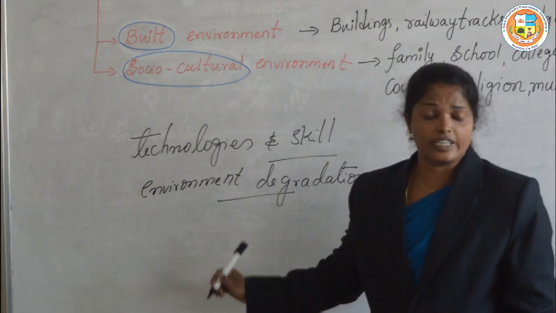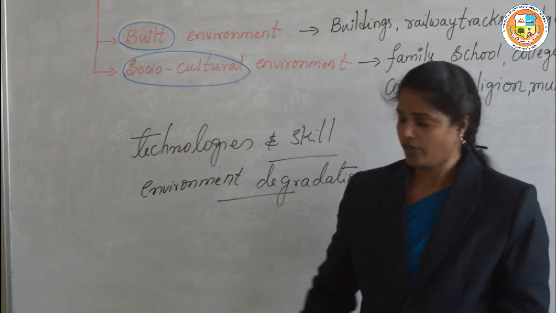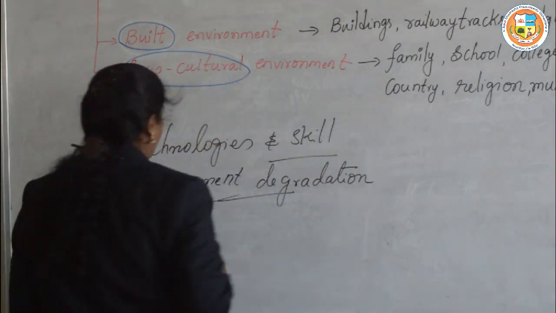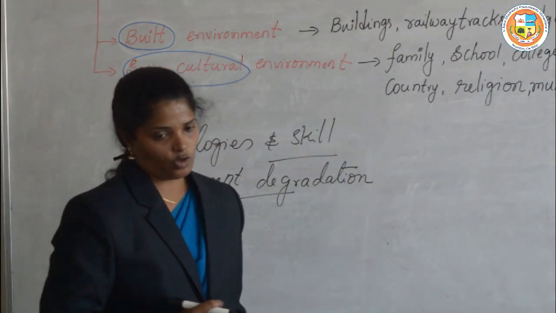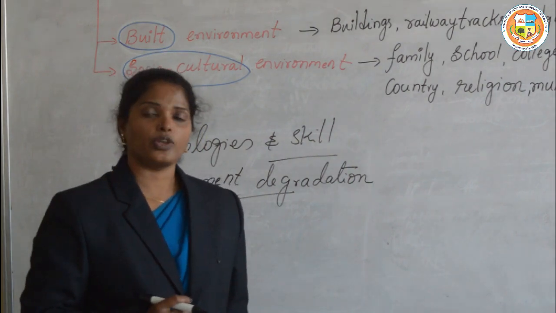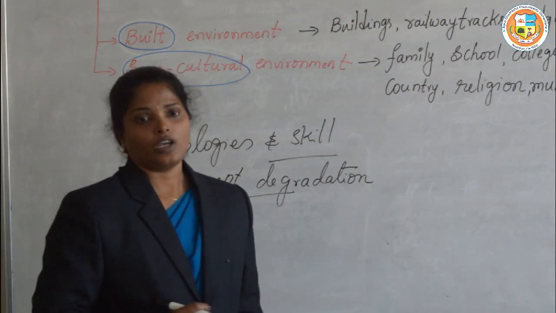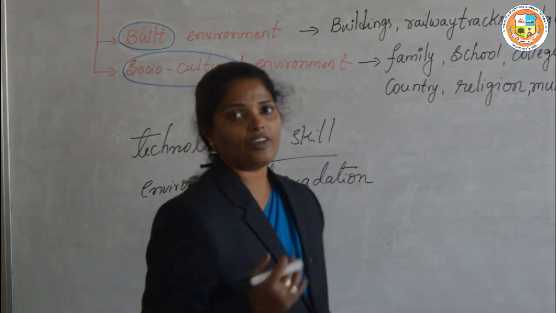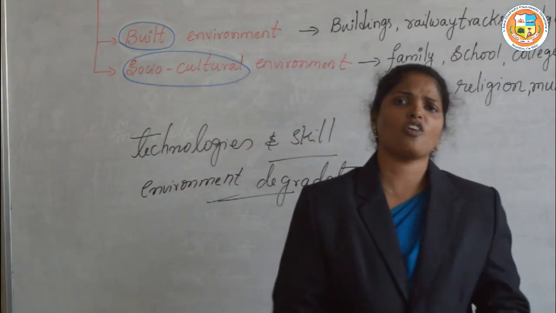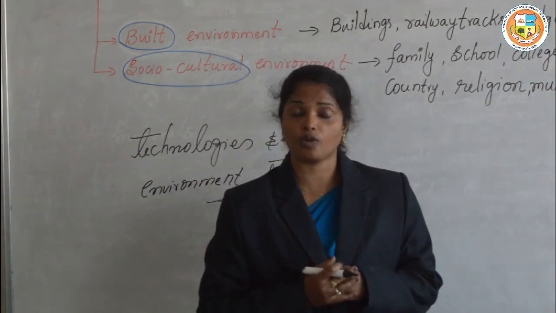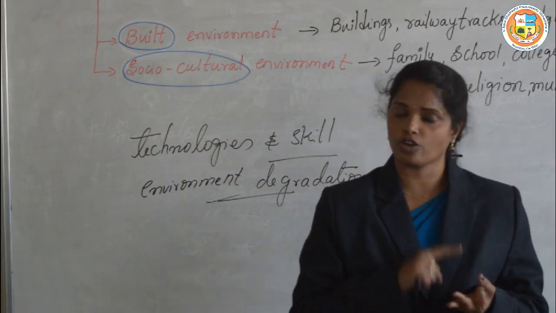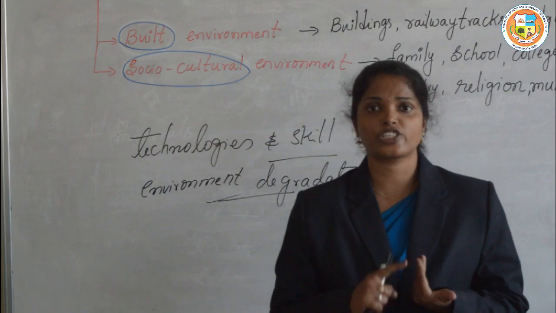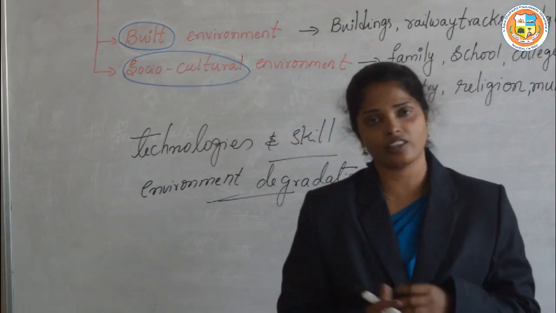Like this, slowly we started damaging the environment. We started polluting the environment. So now we have many environmental issues, like water pollution, air pollution, sound pollution, and population, poverty, and many other things.